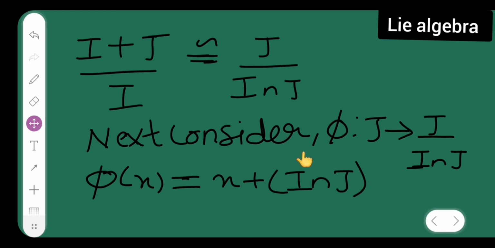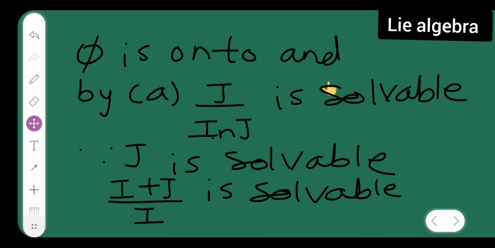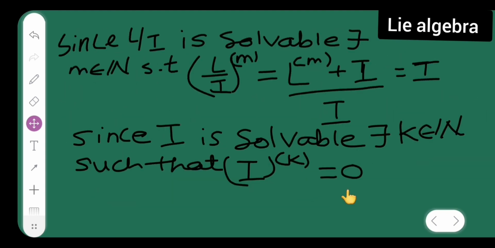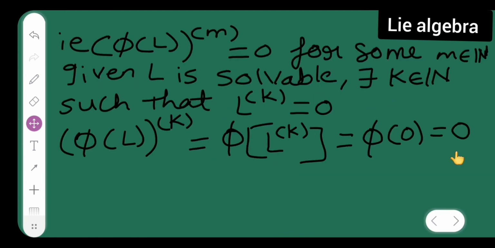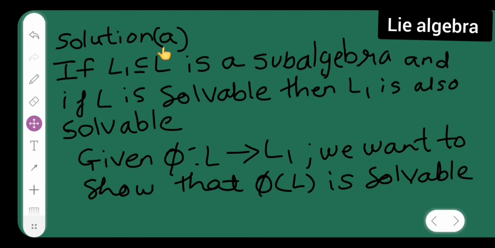Next, I have to consider phi from J to J/(I ∩ J), where phi of x is equal to x + (I ∩ J). Then you can say that phi is onto, and by a, meaning the first part which I have given to you all.